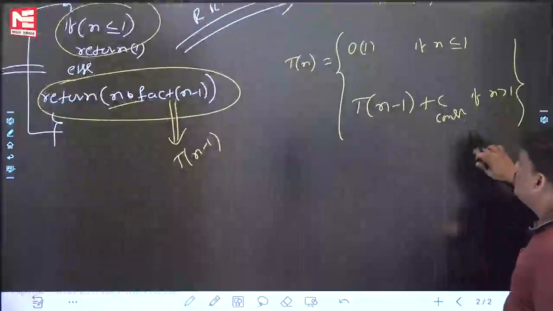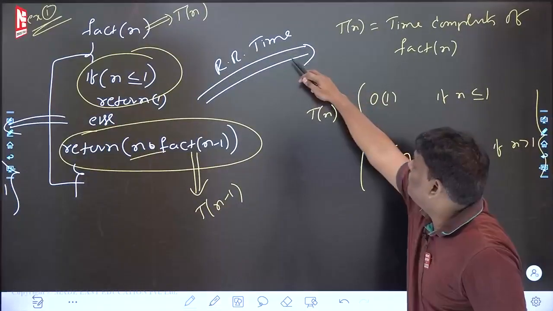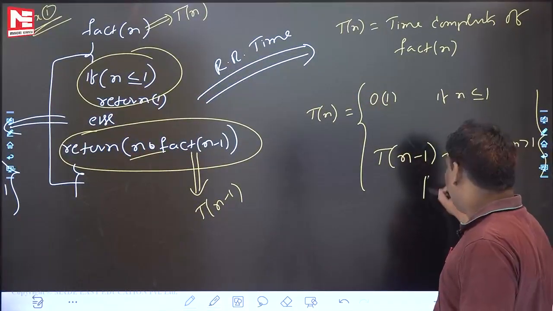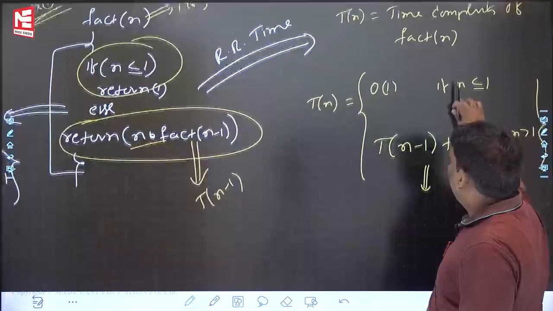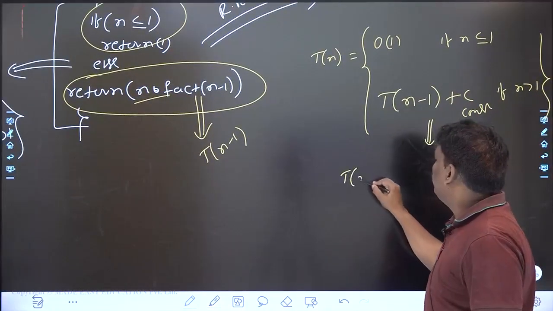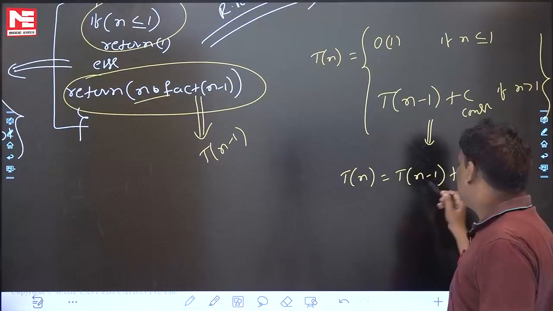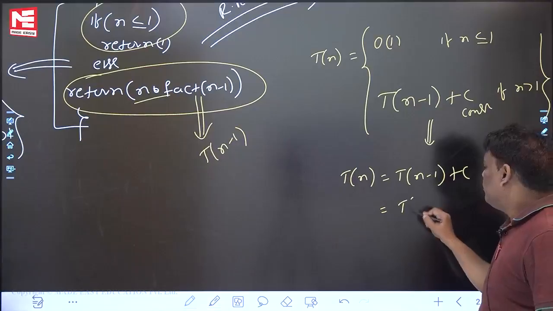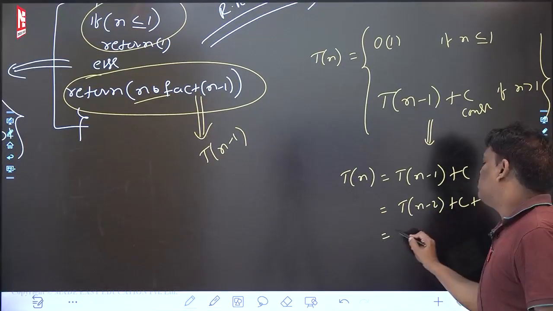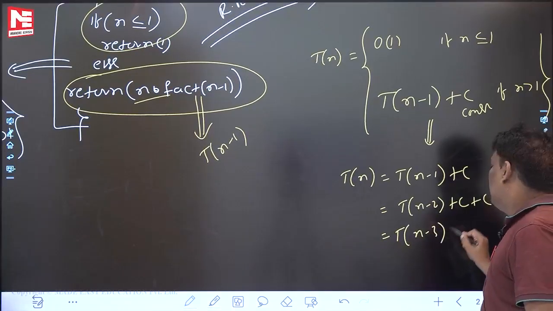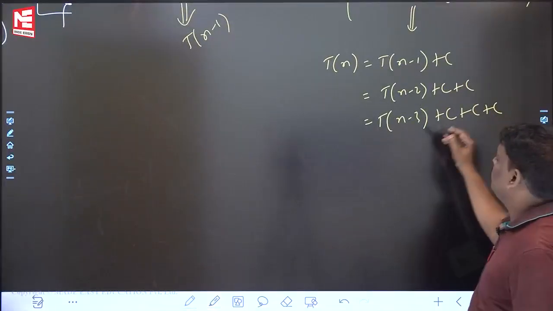Some people are asking, sir, if you solve this recurrence relation, what will I get? Because you wrote it for time, you will get time. Let me solve it. I am solving this one. Tn is equal to T n minus 1 plus c, you know very well. Solve it using the substitution method. T n minus 2 plus c, already 1 c is there. Substitute one more time, T n minus 3 plus c, already 2 c's are there. If you do 3 times, this is the story.